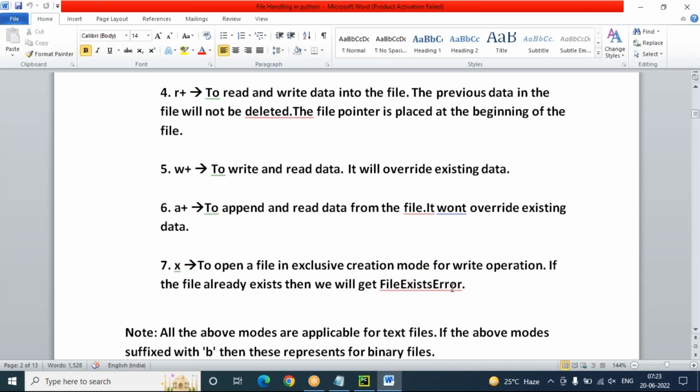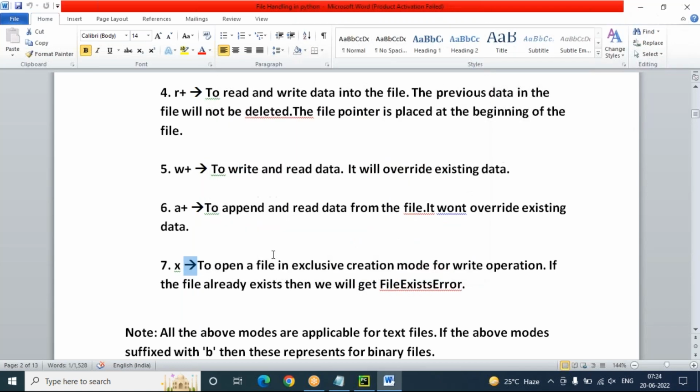File exist error. File exist error means the file is already available. It will say, yes, the file is already available. That is file exist error. In this exclusive creation mode, the file name should not already exist. You have to give a fresh file name, and instantly that file will be created. With the same name, if a file is already there, then you will get a file exist error, in the X mode only.